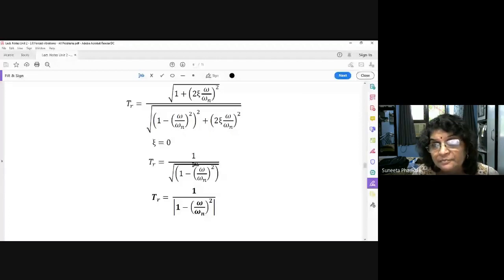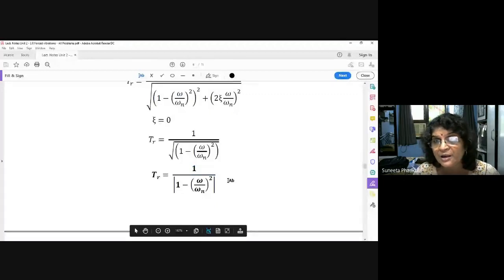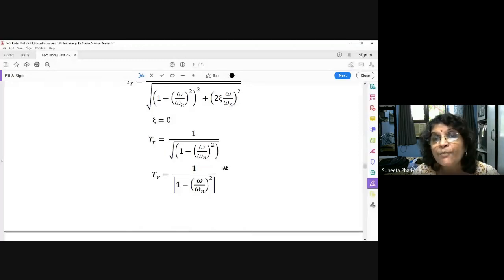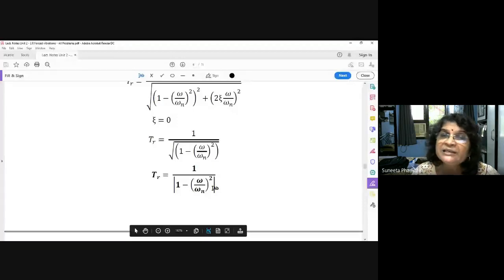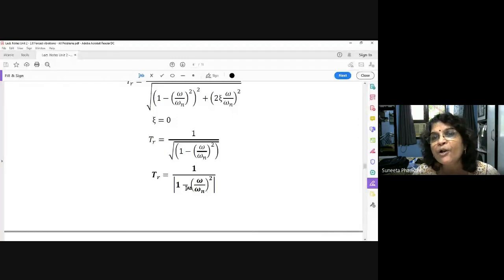But see this, what is the notation of this? Do you understand? This is the notation of mod. Mod of this value. This value can never be negative. So even if it is coming negative, you have to take it positive. That's why we have written it in the mod of 1 minus (omega upon omega n) square.